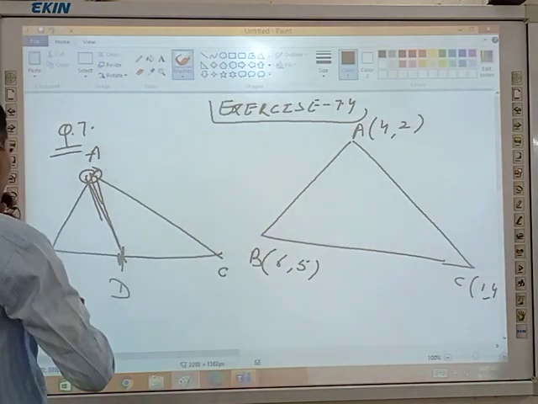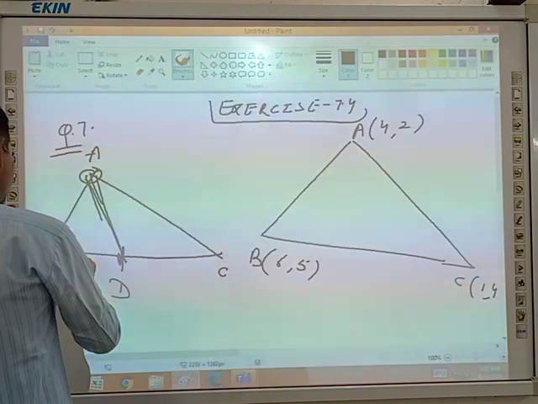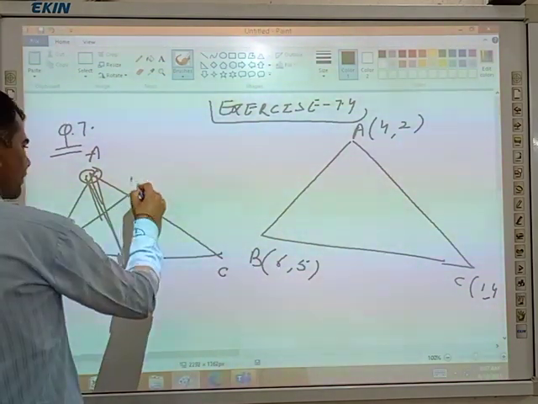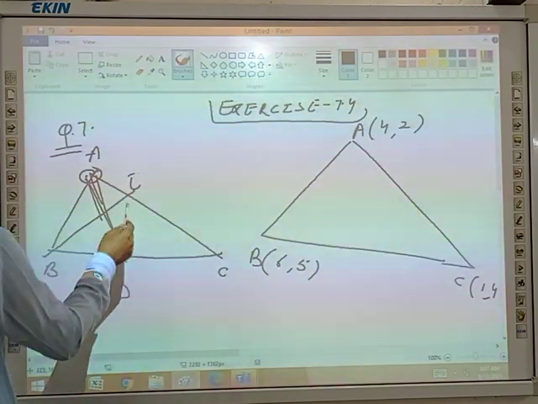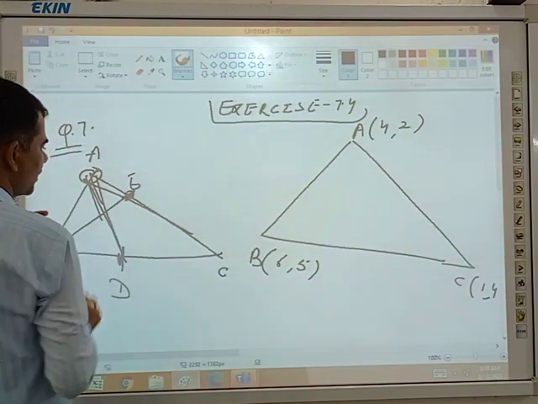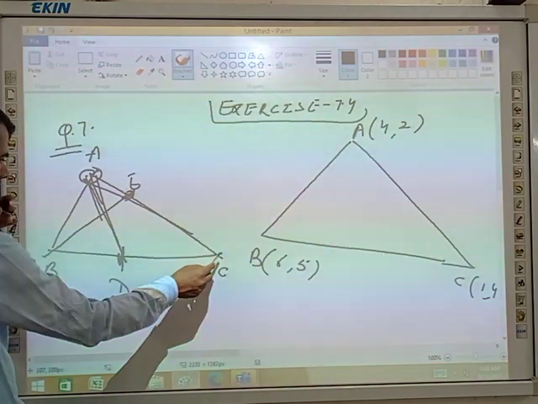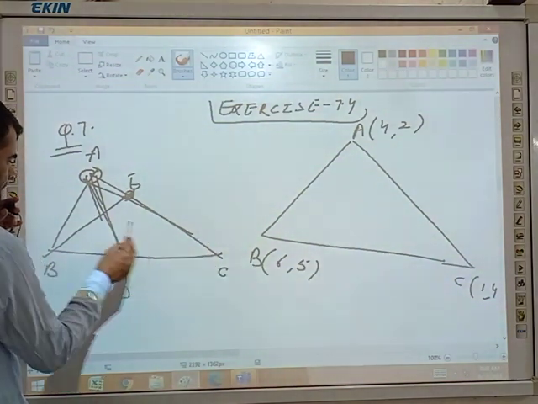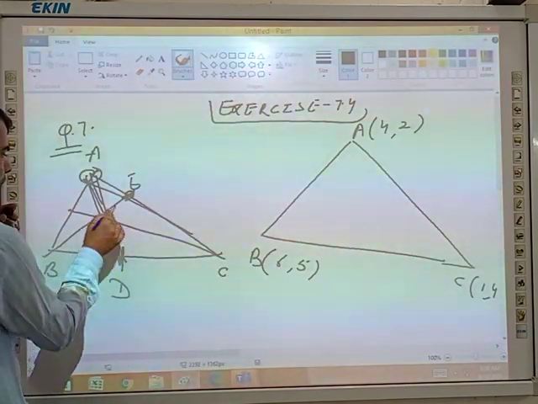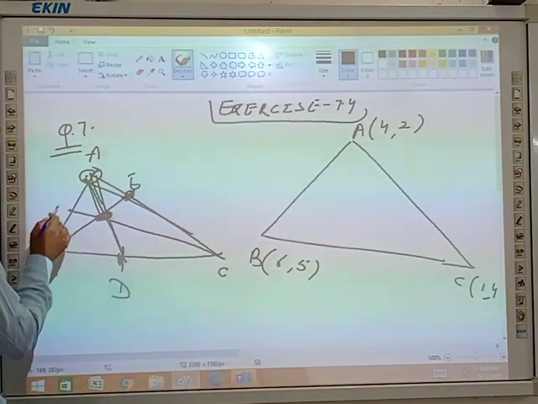If I draw a median from B, that is BE, and E will be the midpoint. Similarly, I will draw the median from C. This point will be the centroid of the triangle.